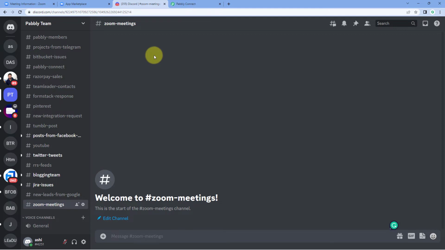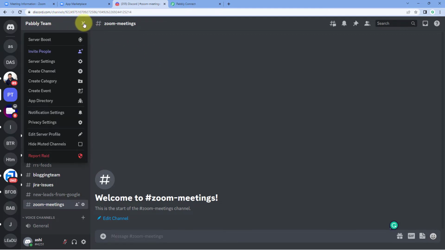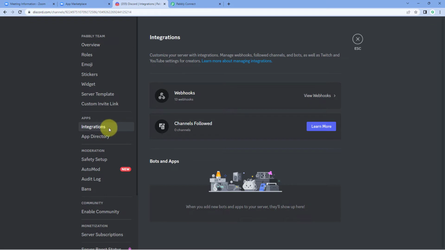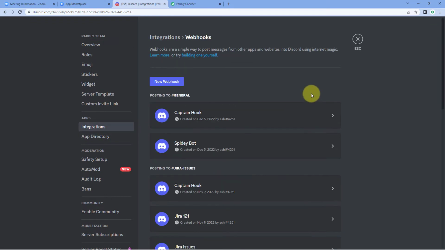So here guys, what we have to do, we just have to go to a server, open our server, and on the right side, just click on this down arrow and click on server settings. After reaching the server settings, click on this integrations option from the left side and click on webhooks. And then just click on this new webhook button.